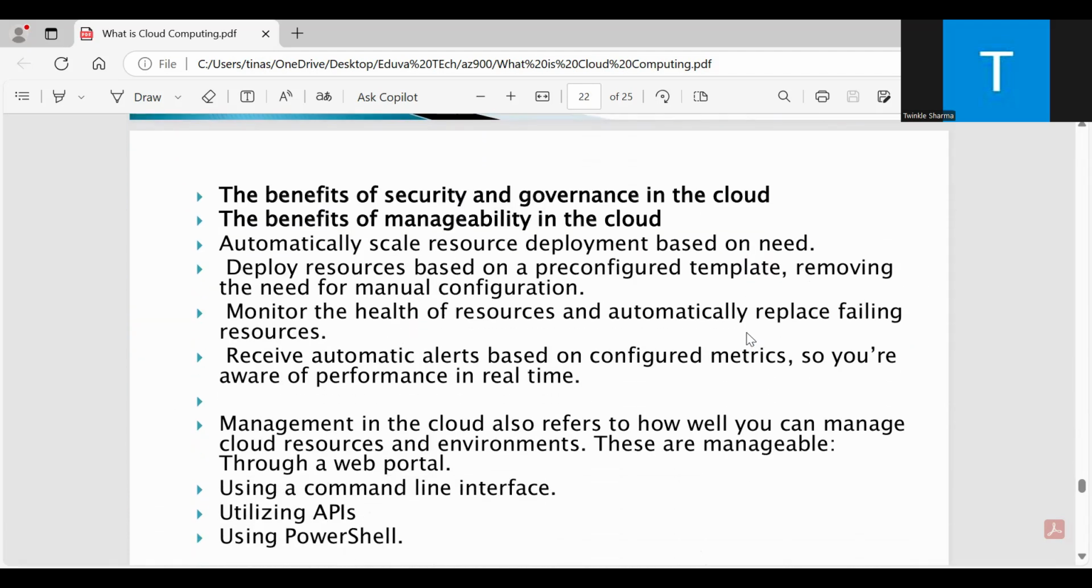The benefits of security and governance in the cloud. The benefits of manageability in the cloud. Automatically scale resource deployment based on need. Deploy resources based on pre-configured templates, removing the need for manual configuration. Monitor the health of resources and automatically replace failing resources. Receive automatic alerts based on configured metrics so you are aware of performance in real time.